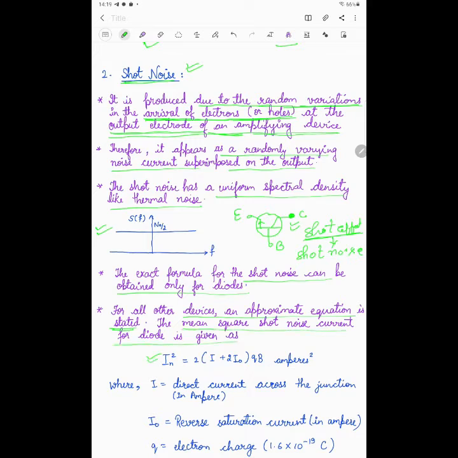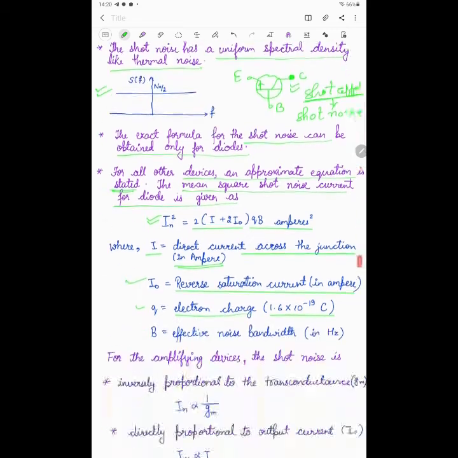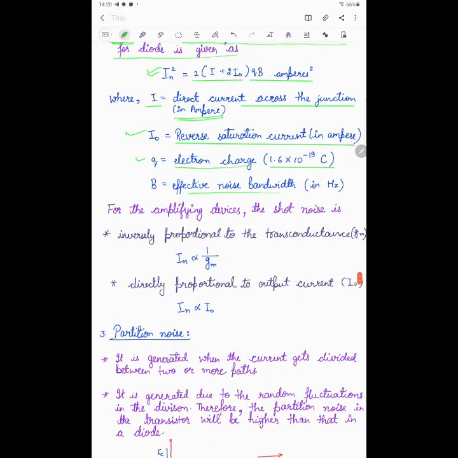In square is equal to 2 times (I plus 2 I naught) QB ampere square, where I is the direct current across the junction in amperes, and I naught is the reverse saturation current in amperes. Q is the electron charge, which has the value 1.6 into 10 to the power minus 19 coulomb, and B is the effective noise bandwidth in hertz.